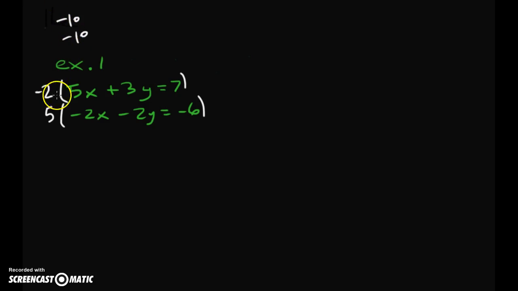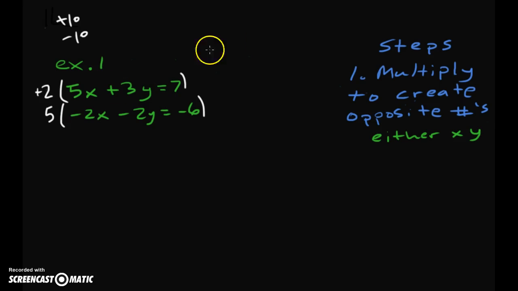We need one of these to be positive. Well, we're just going to make this negative a positive. So then when we multiply +2 to a +5, we get a +10. So you're essentially using the numbers in front of one variable and multiplying that number to the other equation. So that's step 1 here. We're going to multiply to create opposites, and the opposites that we're creating are x. So this example is x.